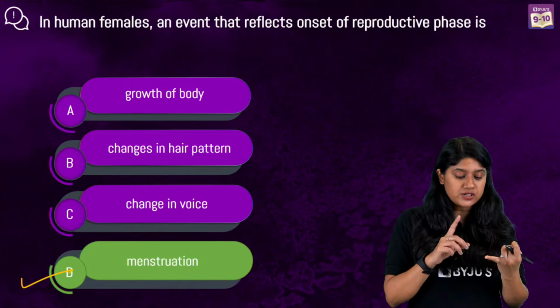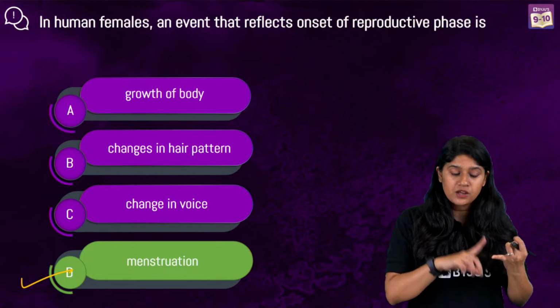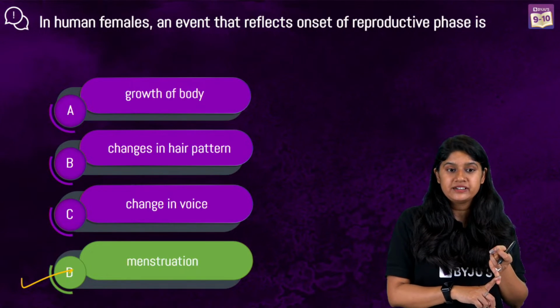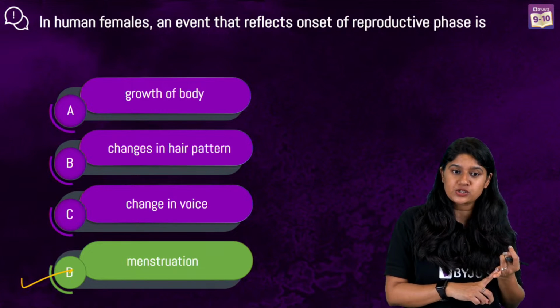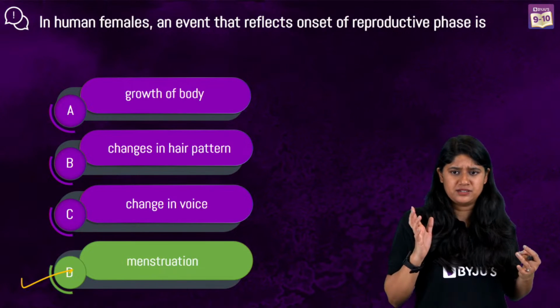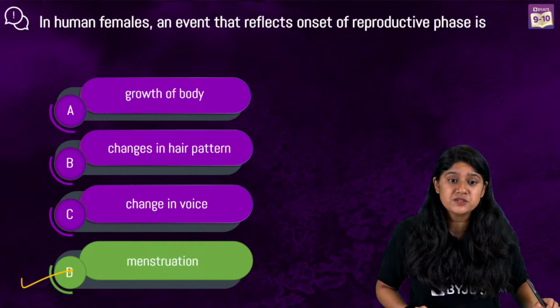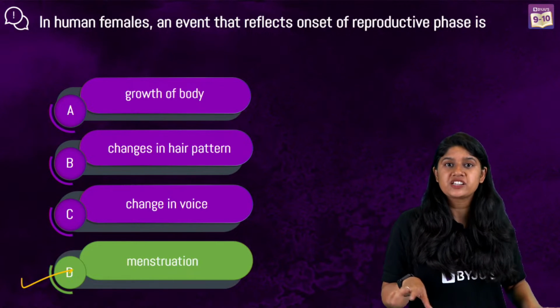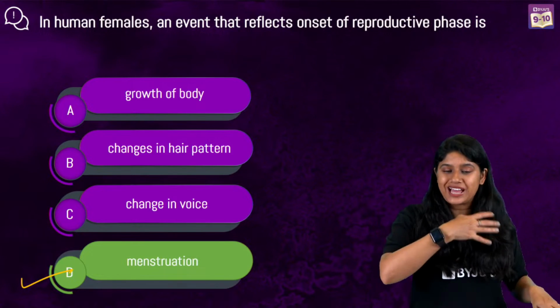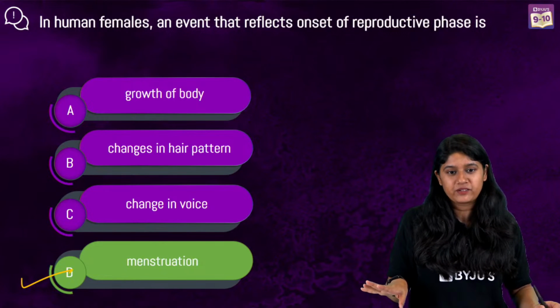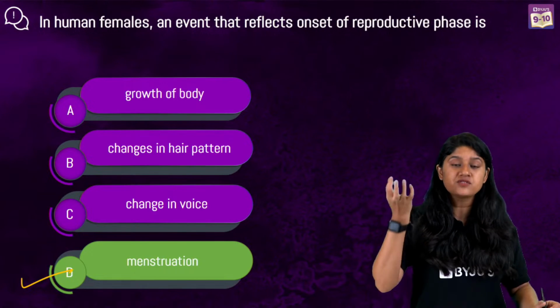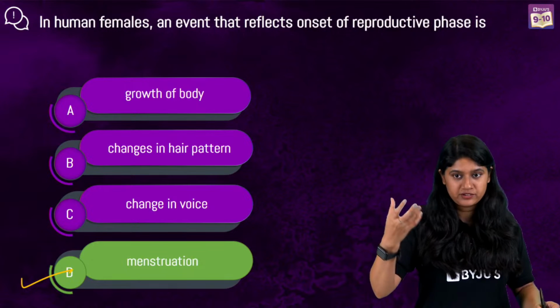But apart from that, in females, we'll see the widening of the hips, growth of the mammary glands, and of course, the growth of body hair and change in the voice pattern. What is meant by the hair pattern? Change in the hair pattern is just a casual example that we have stated over there, since we will have the growth of the hair.